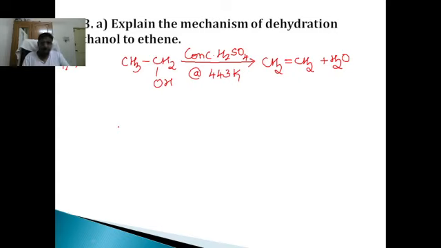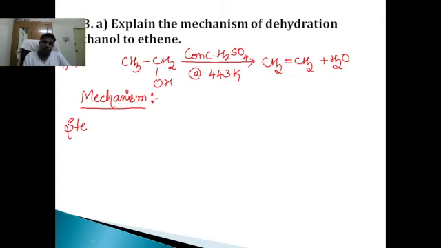Let us write the mechanism. We are supposed to write the mechanism for this reaction. We know dehydration of ethanol to ethene contains 3 steps, isn't it? Which are those 3 steps?